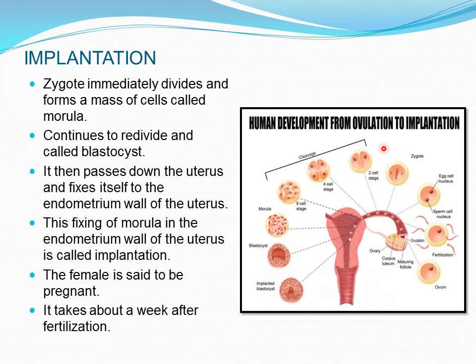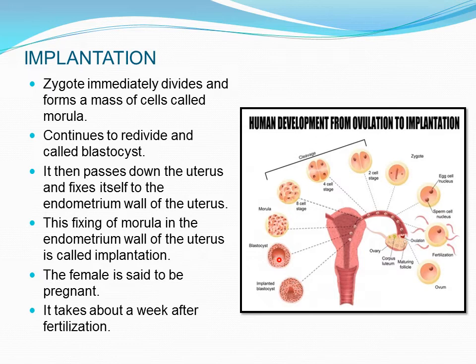It continues to redivide and is then called a blastocyst. The zygote divides to the 2-cell stage, then the 4-cell stage, then the 8-cell stage. When it has divided into a huge number of cells, that phase is called the morula. After continuing its division many times, it becomes the blastocyst.